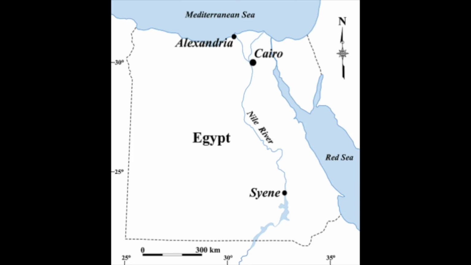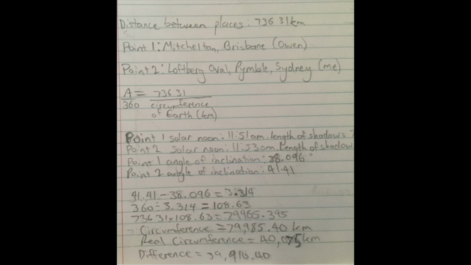Eratosthenes needed two locations hundreds of kilometers apart from each other to do this experiment. His first location was in his hometown of Alexandria, but where was his second location? He had heard that in a place called Syene in Upper Egypt, at noon on the summer solstice, a well was lit all the way to the bottom, meaning that the sun was directly overhead at 90 degrees.